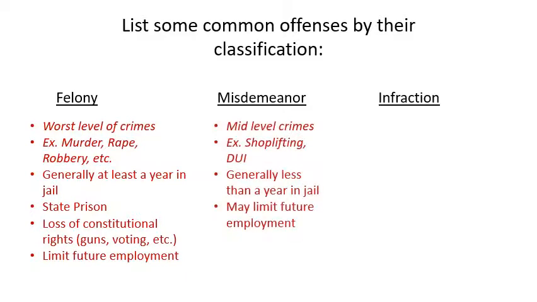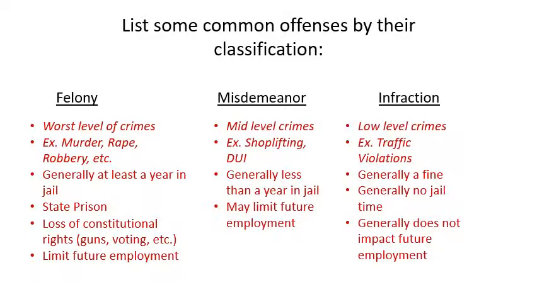All right, so from our previous lessons, we've learned the differences between felonies, misdemeanors, and infractions. Felonies are the worst level of crimes. Crimes that would fall under the felony category would be murder, rape, and robbery. They generally are going to have at least 1 year in jail. You're probably going to be sent to a state prison. There will be the loss of constitutional rights, so you may be prohibited from voting, and you may never be able to own a firearm again. It's probably going to limit that person's future employment as well.